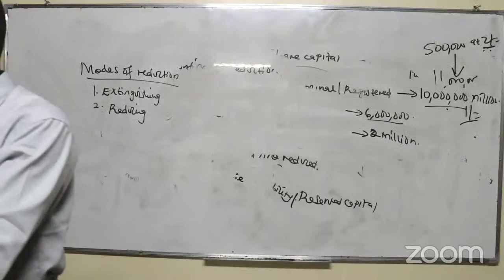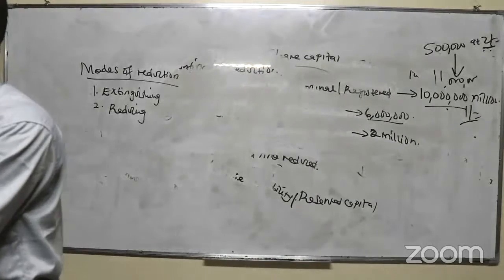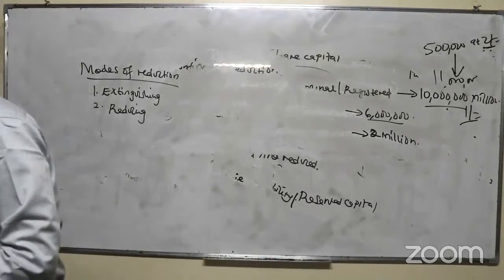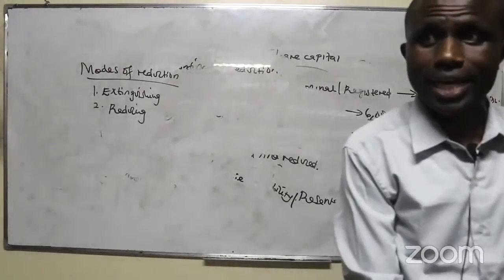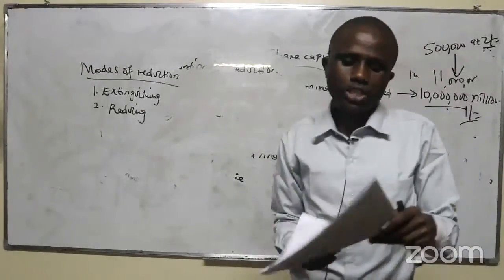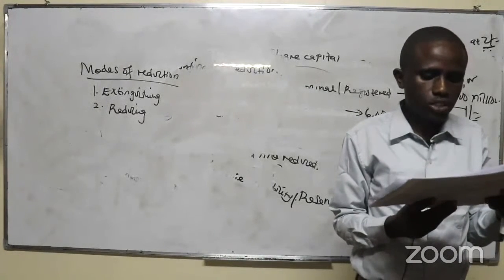Now if you have 10,000, then we tell you kindly pay 5,000 only. We have not extinguished, but what we've done is to reduce. Is it true? Are you getting? Reducing the liability on any shares in respect of the shares not paid up.